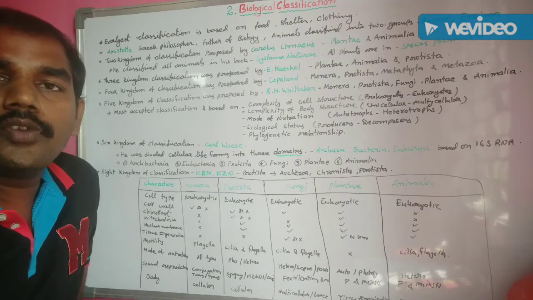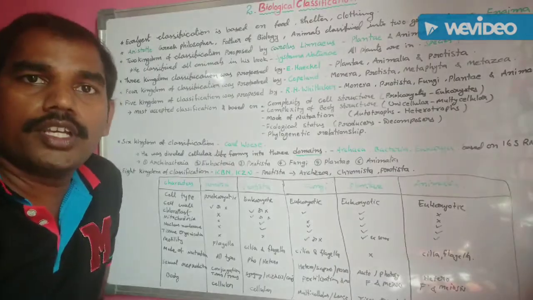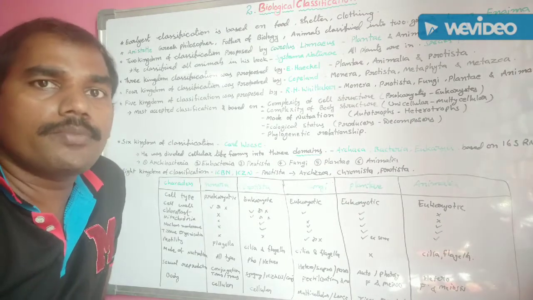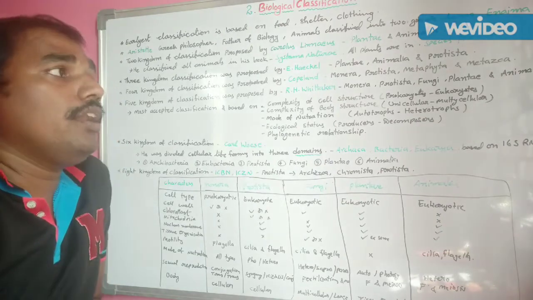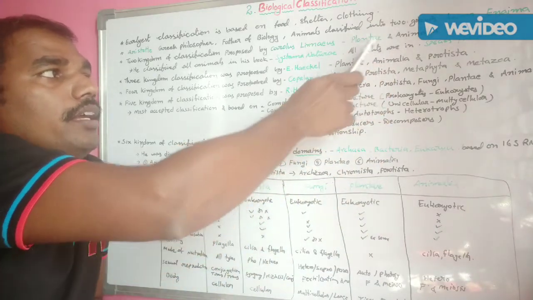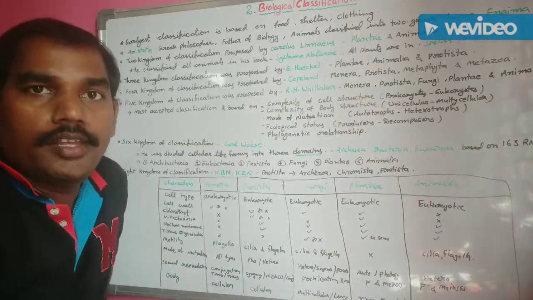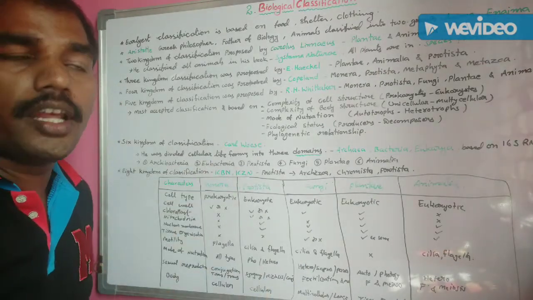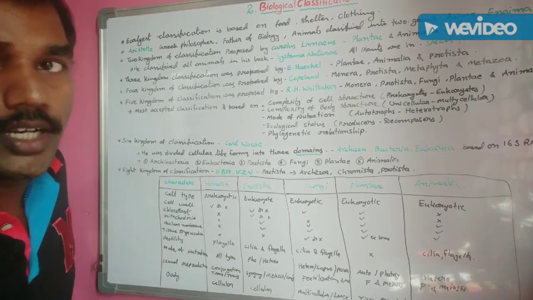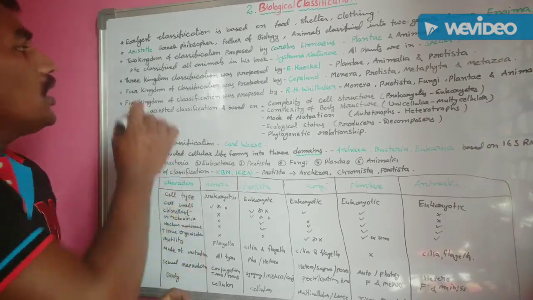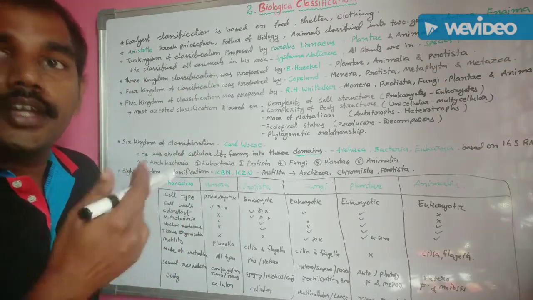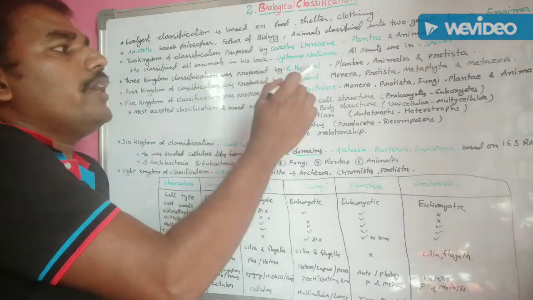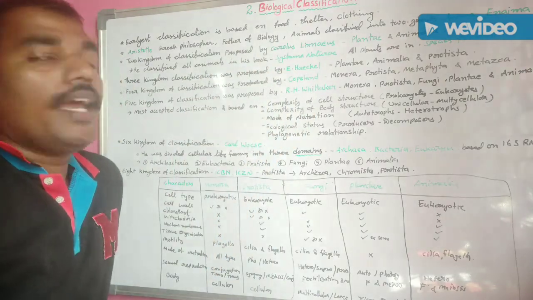Carolus von Linnaeus classification is not sufficient because some microbial organisms like unicellular organisms and fungal organisms are not classified in either the Plantae or Animalia kingdom. So this is not a completely accepted classification. Then after, the three kingdom classification was introduced. This three kingdom classification was proposed by the scientist Ernest Haeckel.